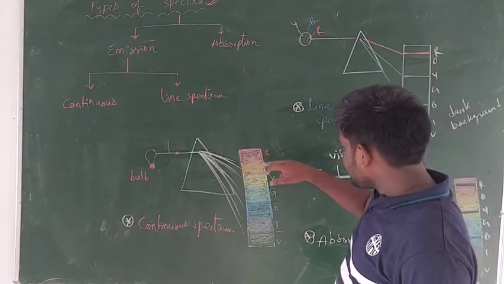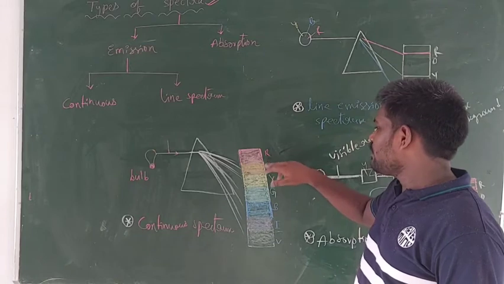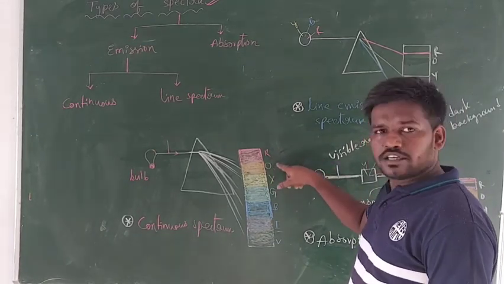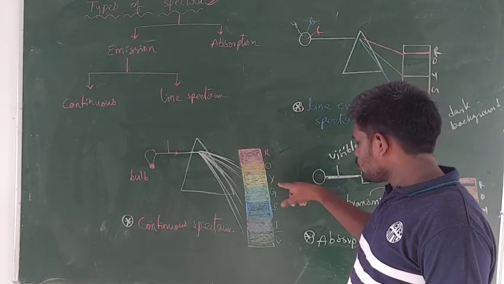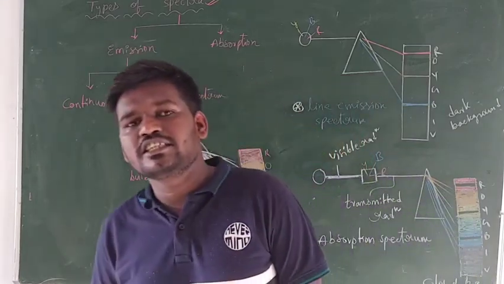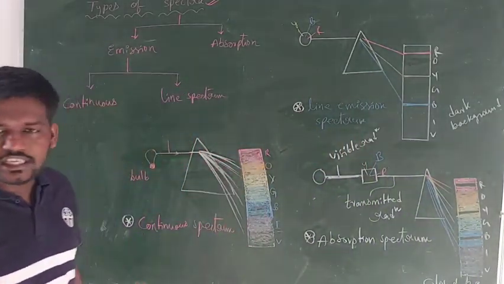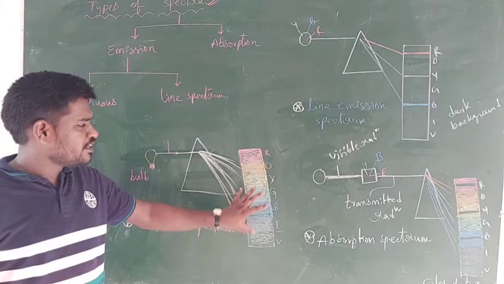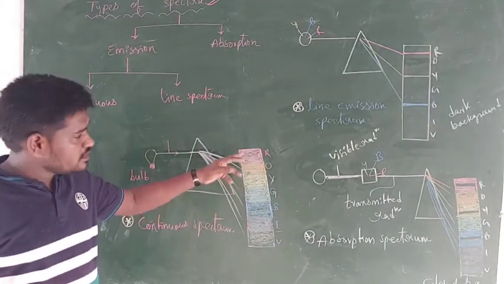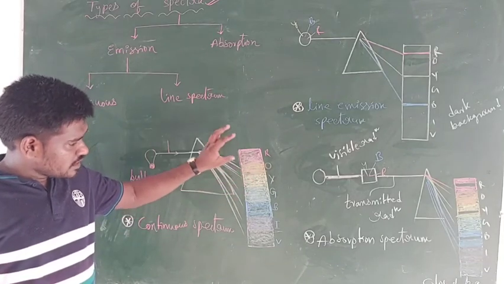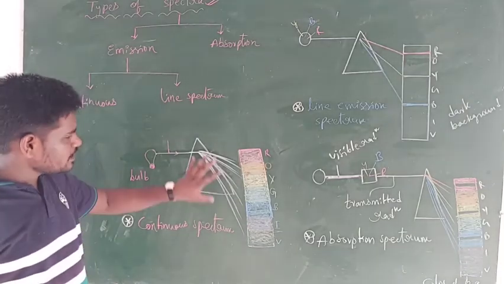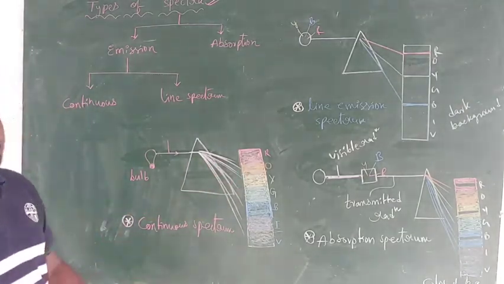There is no sharp boundary between any 2 colors. So here red color merges into orange, orange merges into yellow, and so on up to violet. So side by side colors merge into one another continuously. That's why it is known as a continuous spectrum. All the color radiations are present continuously. That's why this emission spectrum is known as continuous spectrum.